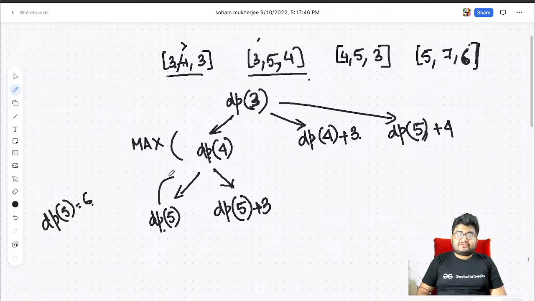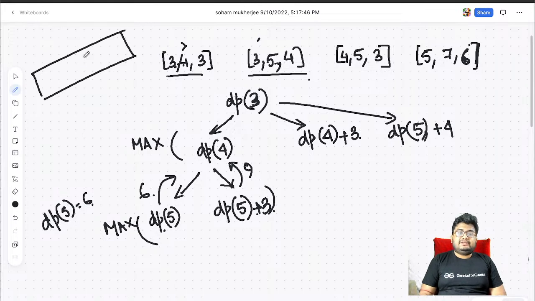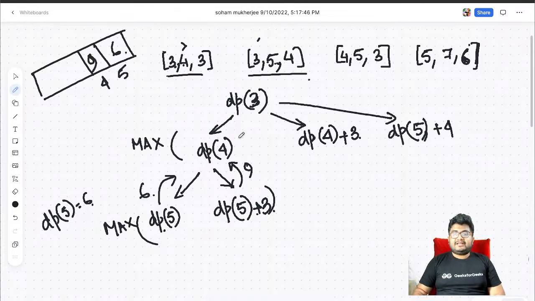So we return 6 from here. This will also become 6 because we have dp of 5 equals to 6. So 6 plus 3, 7, 8, 9. So it will return 9. Now which one is the maximum? 6 or 9? 9 is the maximum. So this is 4, let's say this is 5. 5 is value 6. dp of 4 becomes 9. dp of 4 is 9, so it will return 9 as the answer.